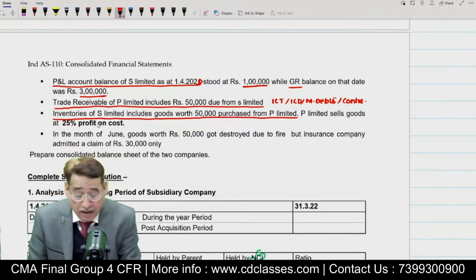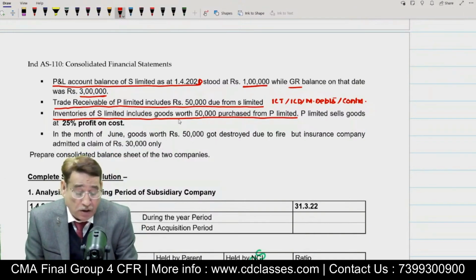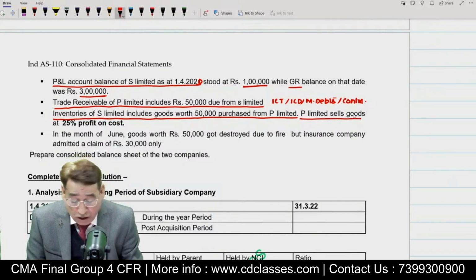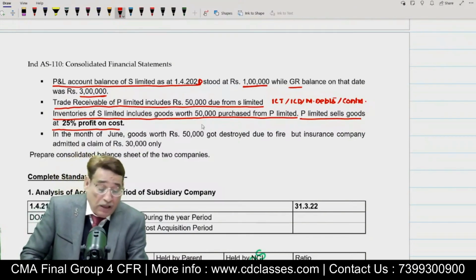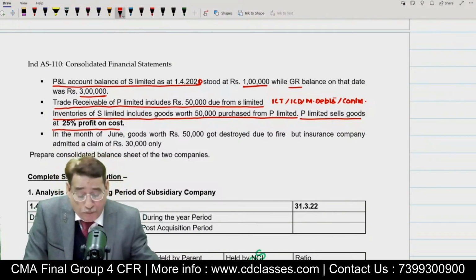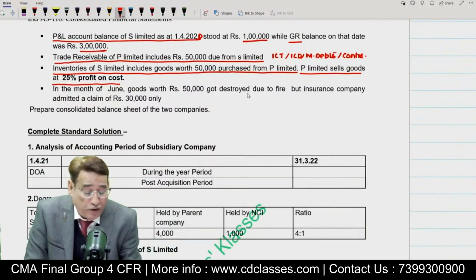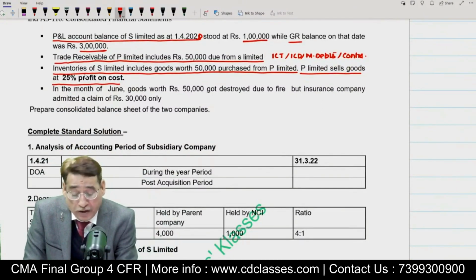Now the question says that inventories of S Limited include goods worth rupees 50,000 purchased from P Limited, and P Limited sells the goods at 25% profit on cost. What does it mean? First of all, here in this case, what is happening?